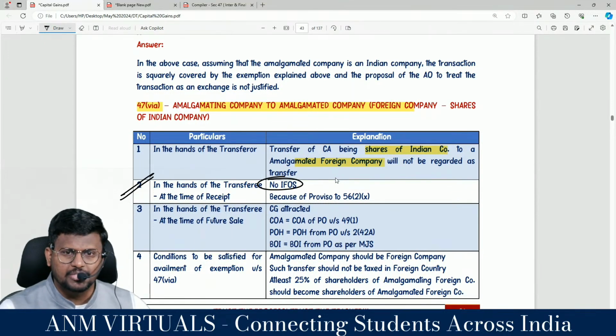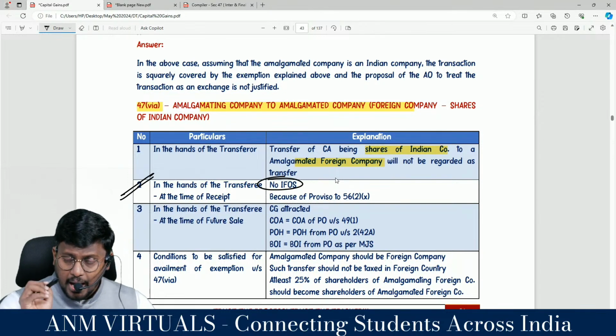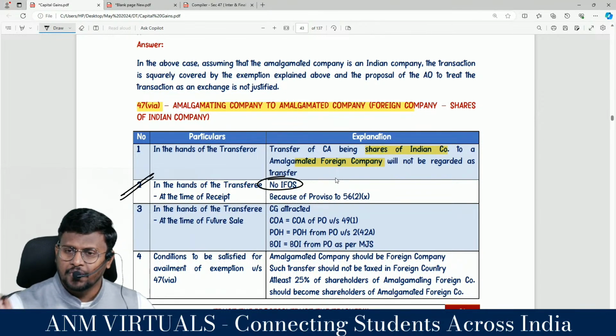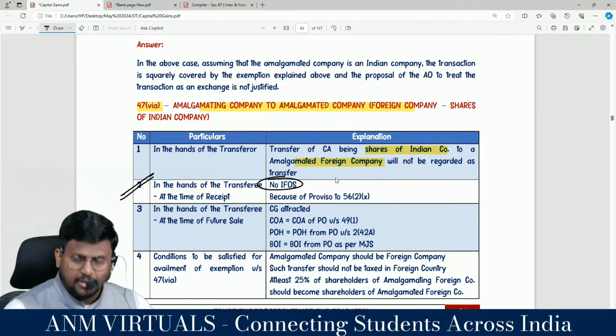So the shares of the Indian company have moved from the hands of the amalgamating foreign company to the amalgamated foreign company.